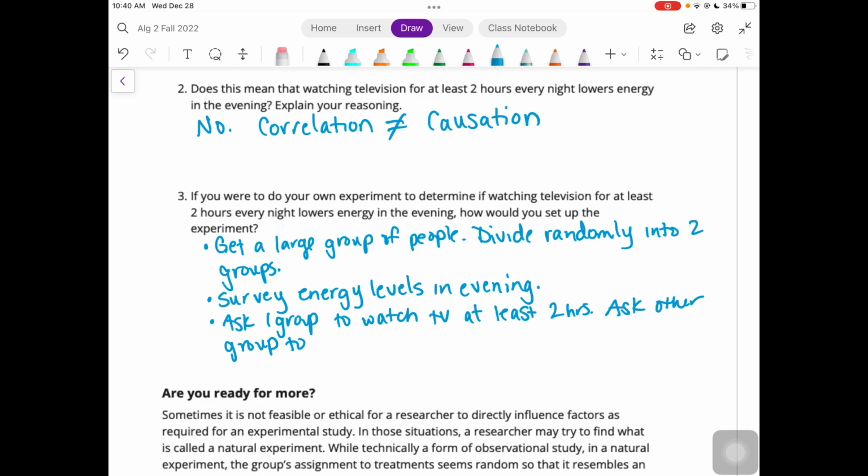And then you're going to have them do that for about a month, and then survey them again to see if there's any changes in their energy levels, and see if that has actually affected it. All right.